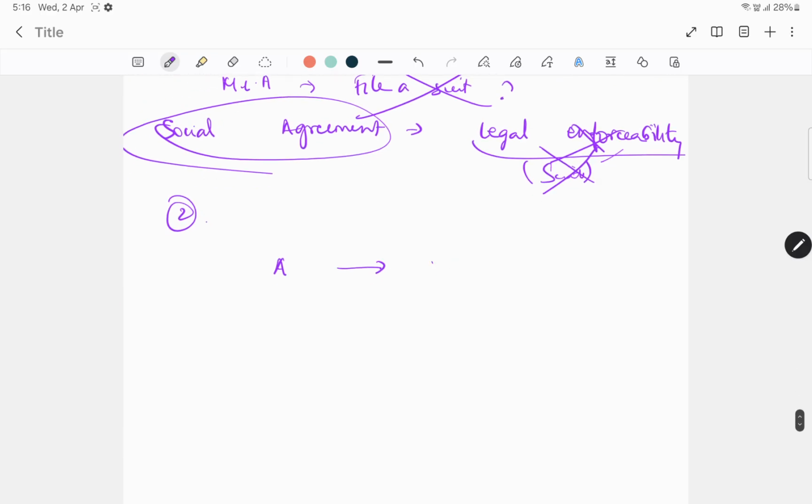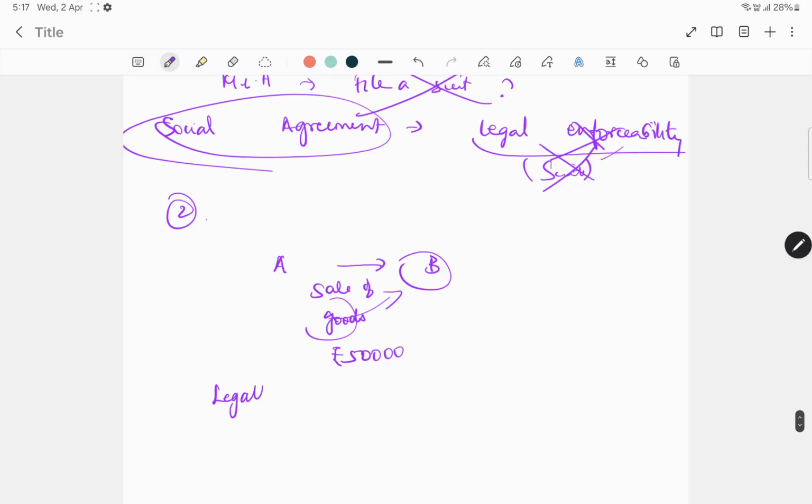Let's take another example wherein A is selling goods to B worth 50,000. Now in this case, A has sold the goods, right? If B refuses to make the payment after receiving the goods, can A file a suit in the court of law? Yes, I know you would have guessed it right. A can file a suit in the court of law, which means this agreement is a legally enforceable agreement.